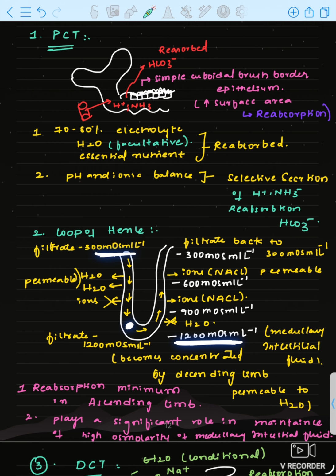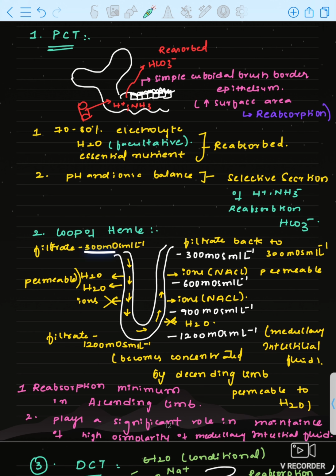So the filtrate should get concentrated. Water should be removed so that this 300 milliosmol per liter filtrate becomes more concentrated and reaches 1200 milliosmol per liter.